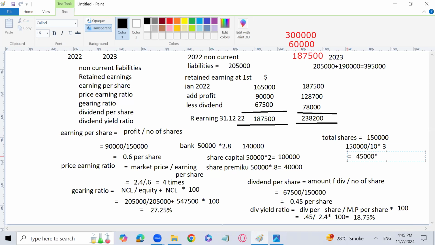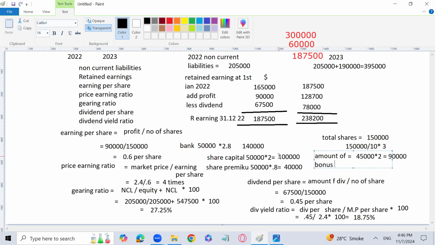And you multiply it with 2, which is the per share value. So the 90,000 is the amount of bonus share which you are supposed to issue. Bonus share means that it is capitalization of reserves. Reserves are converted into share capital, and that amount has been taken from the share premium.